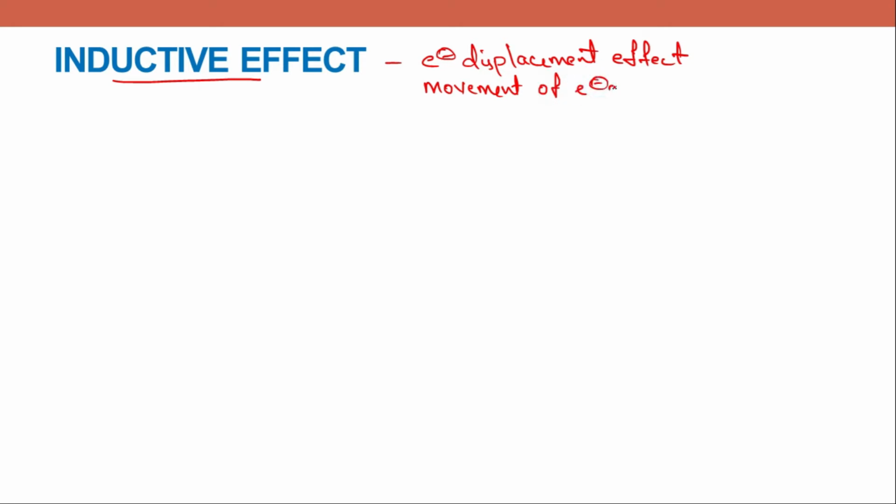So what is an inductive effect? It is an electron displacement effect. So there will be movement of electrons in the molecule, in the carbon chain. You can see inductive effect in molecules having polarity.